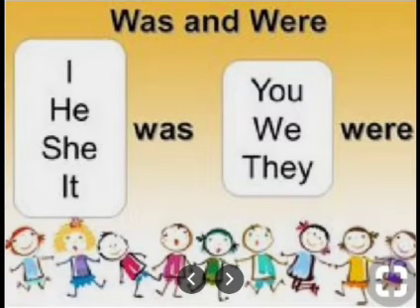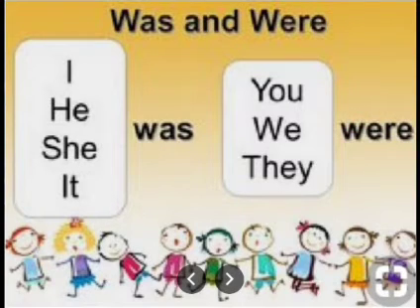Children, now let's see the usage of was and were with pronouns. As we know, I, he, she and it are called singular pronouns and you, we and they are called plural pronouns. Here, the singular pronouns always combine with the helping past verb was and the plural pronouns always combine with the helping past verb were.